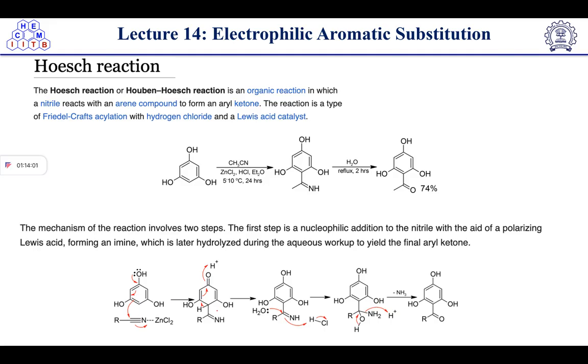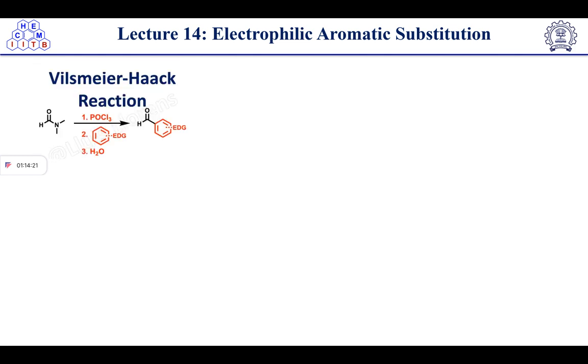Benzene ring attack will take place to form this type of intermediate. Then water will attack on this one, which will give you the amino alcohol. Then further, this lone pair will push electrons and NH3 elimination will take place to give the corresponding aldehyde. Okay. Then next, the Vilsmeier-Haack reaction.